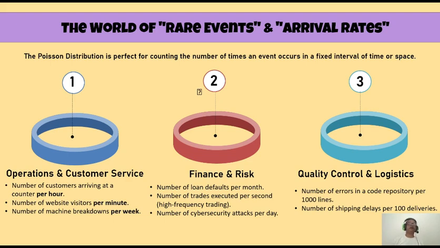As I have told earlier, Poisson distribution is more concerned with rare events, so we look at the occurrence of events which are relatively less frequent. For example, we take some examples from different fields of business and decision making.